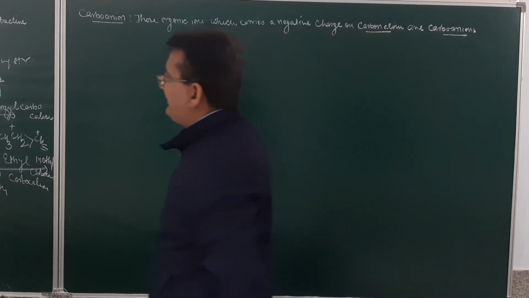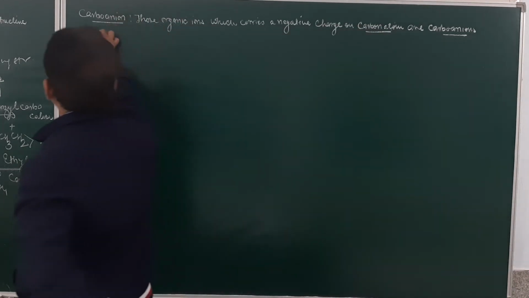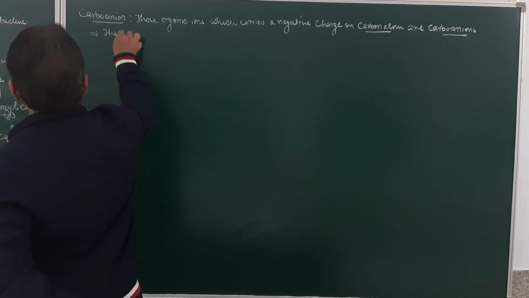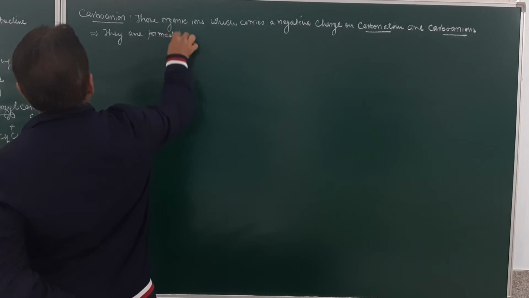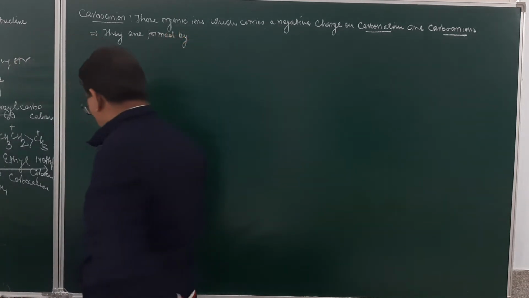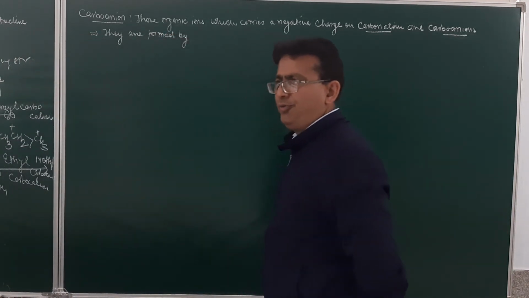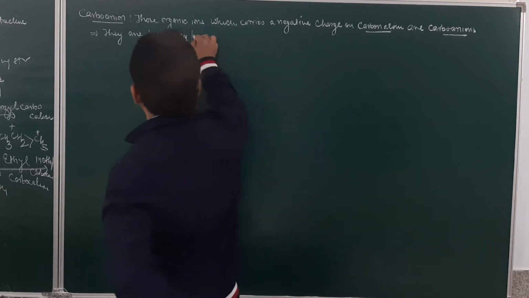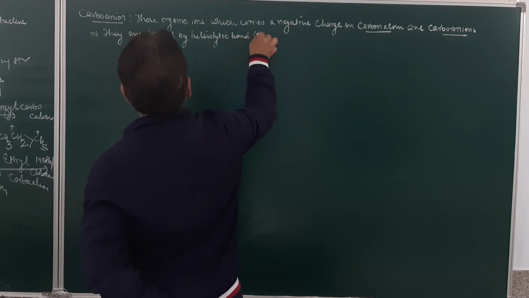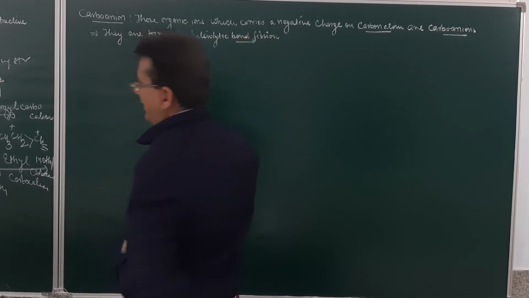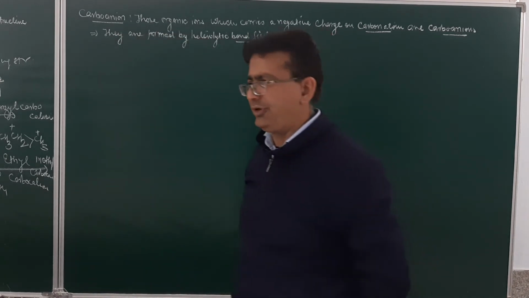Now carbanions are also formed by heterolytic bond fission. They are formed by heterolytic bond fission. So how are these carbanions formed? They are formed by heterolytic bond fission.